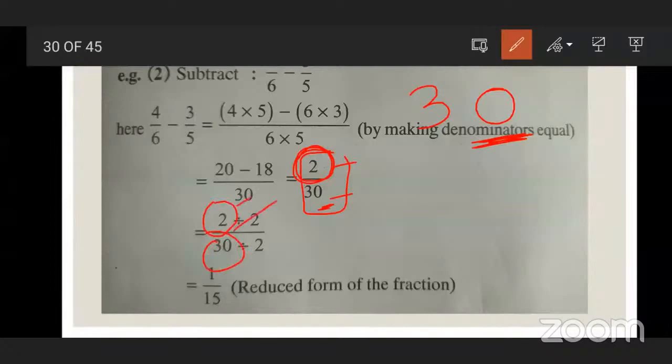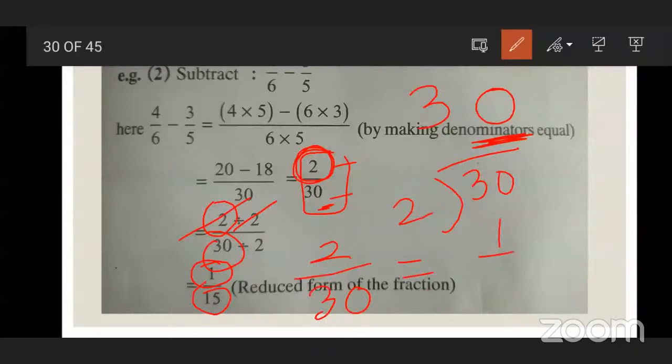In the table of 2, when does 2 come? 2 ones are 2. Now if I divide this 30 by 2, do you know division? What will be the answer? 15. So what is the simplest form of 2 upon 30? It is 1 upon 15. So you can write 2 upon 30 also and 1 upon 15 also.